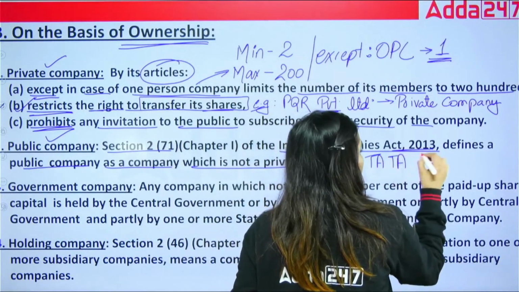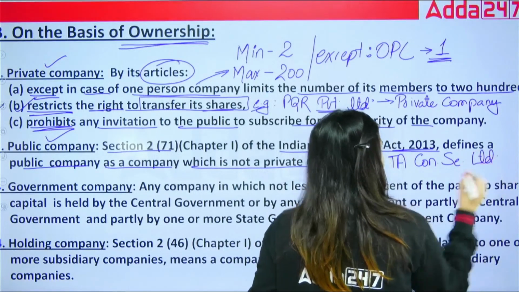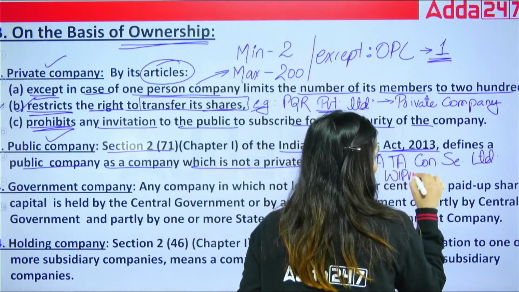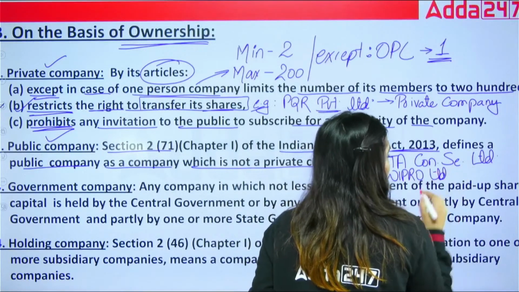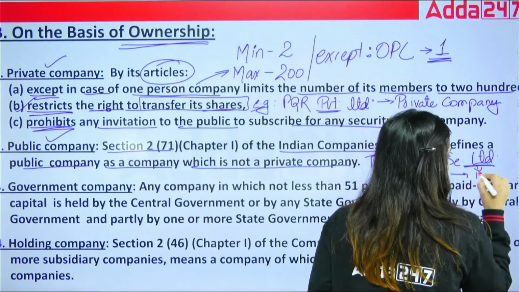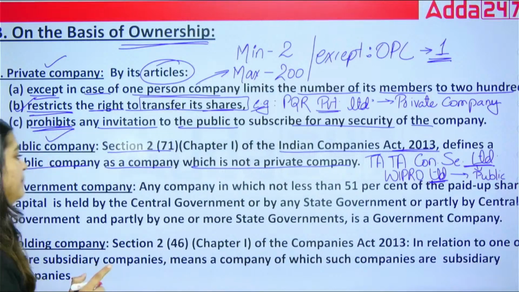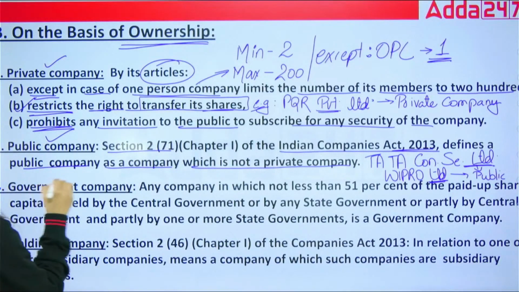Like Tata Consultancy Services Limited, Wipro Limited. If just "Limited" is written, then this type of company is a public company.